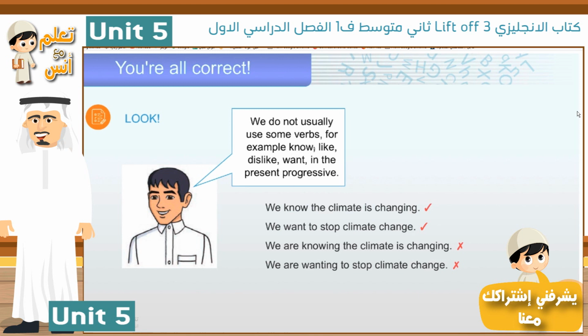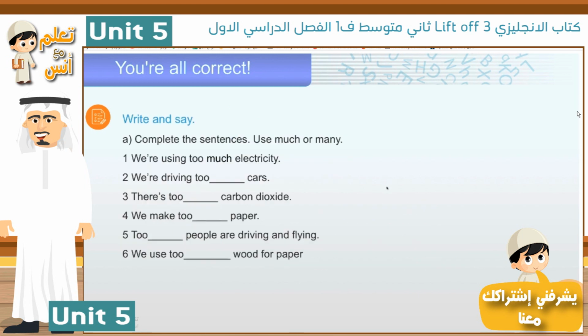Complete the sentences. Use much or many. Much with uncountables, many with countables. Don't forget that. Number 1. We are using too much electricity. Too much. Electricity is uncountable, much. Now read number 2. Please try to answer.